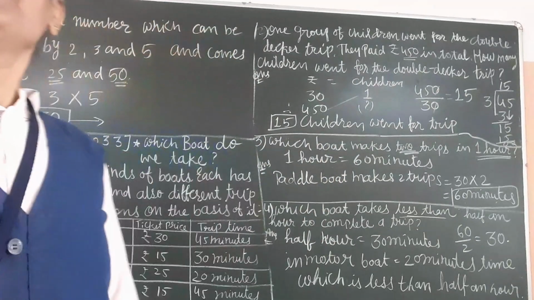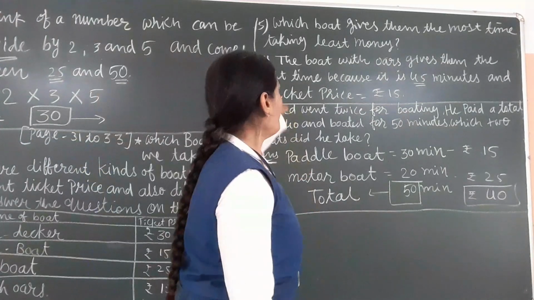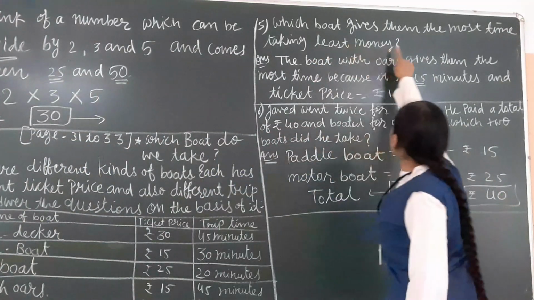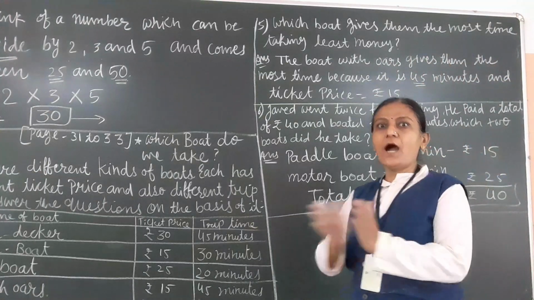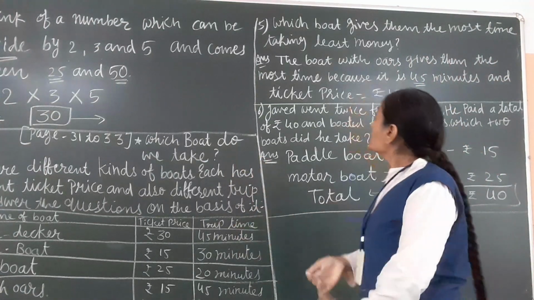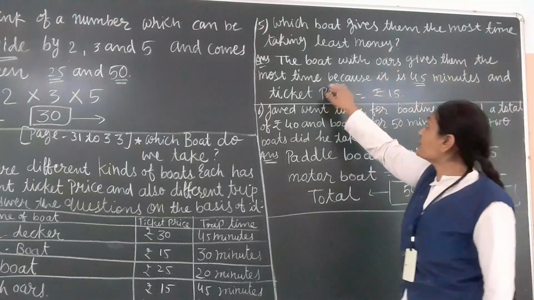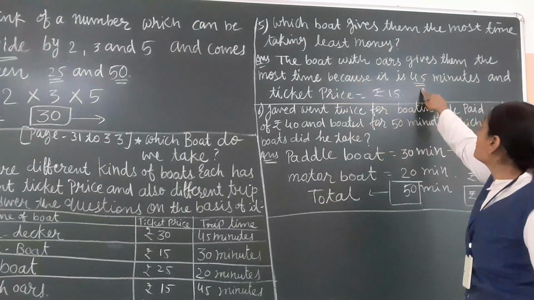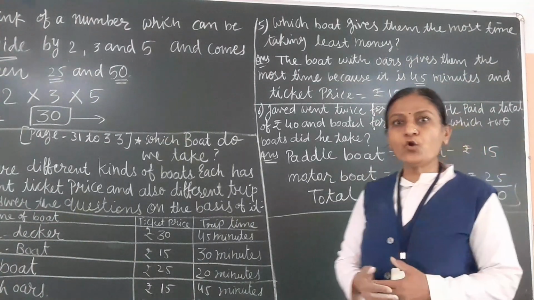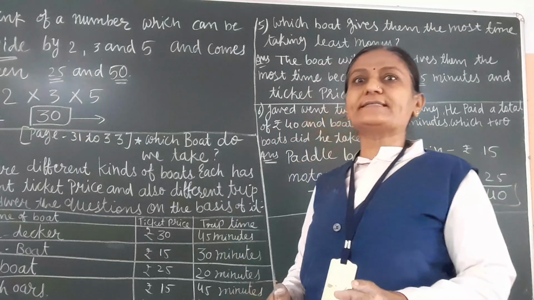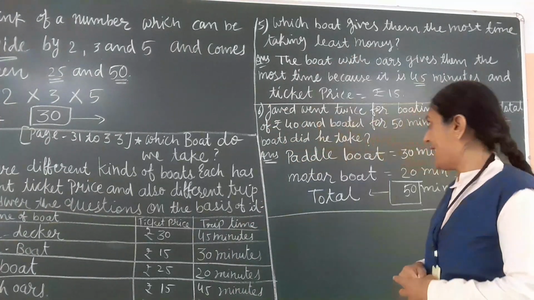Now next question. Fifth one. Which boat gives them the most time taking less money? Less money, more time. So the boat with oars gives them the most time because it is 45 minutes and the ticket price is ₹15. In all boats only 15 rupees is there, and in 15 rupees 45 minutes is there.